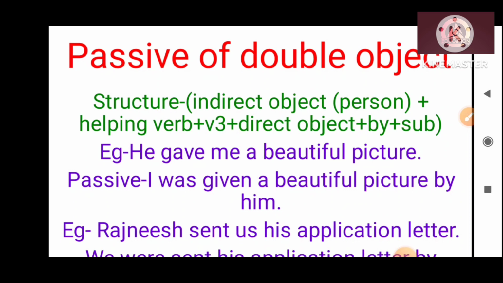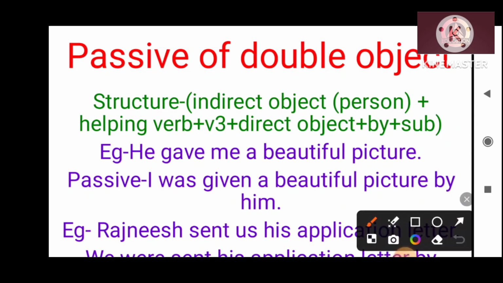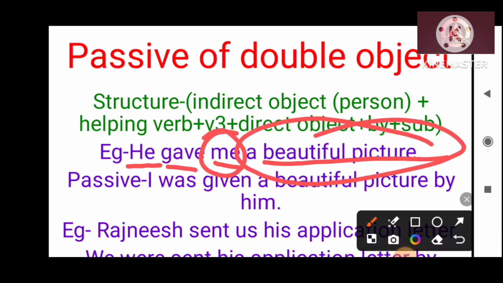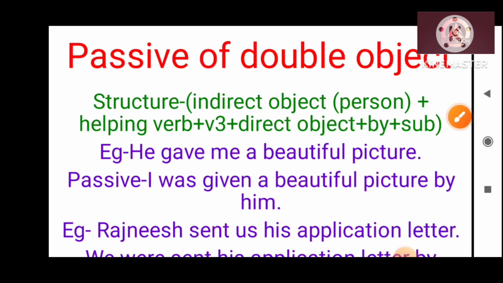Suppose in the given example, he gave me a beautiful picture: he is the subject, gave is the main verb, me is an object, and a beautiful picture is another object. Here me indicates the person and a beautiful picture indicates a thing. There are two ways to make it, but I have given you the simple way: firstly put the indirect object, then the helping verb, then verb 3, then the direct object and by plus subject.